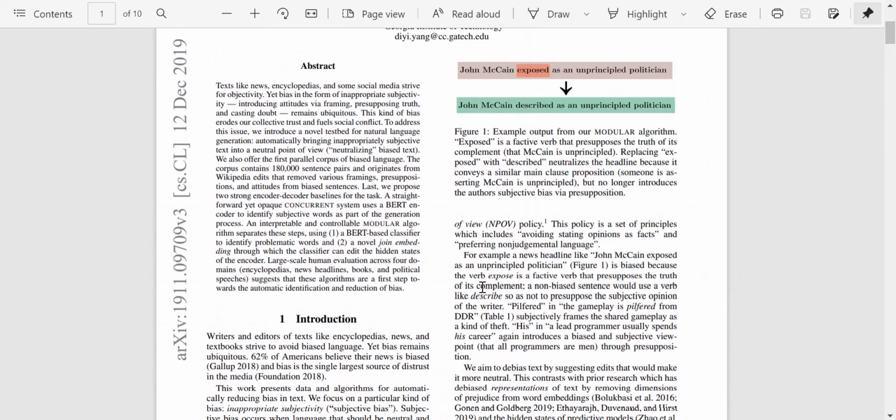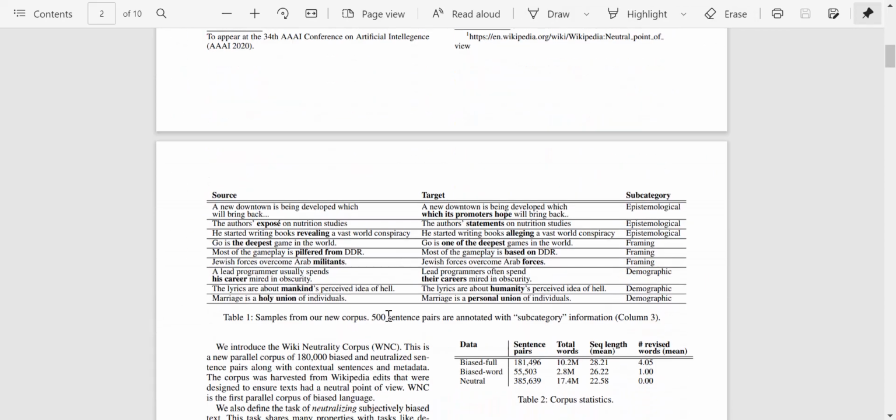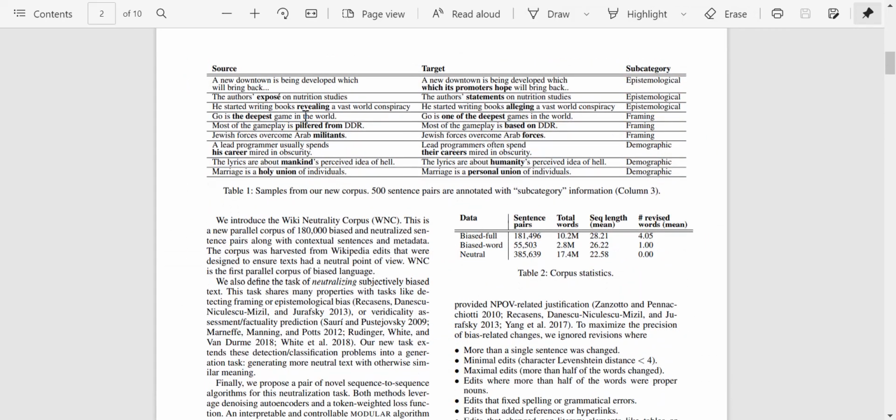So figure 1 is one example, but these are some more examples. A new downtown is being developed which will bring back. Versus: a new downtown is being developed which its promoters hope will bring back. Will bring back asserts that it will bring back, but which its promoters hope will bring back gives some uncertainty, because some people hope that it will, but it's not guaranteed.